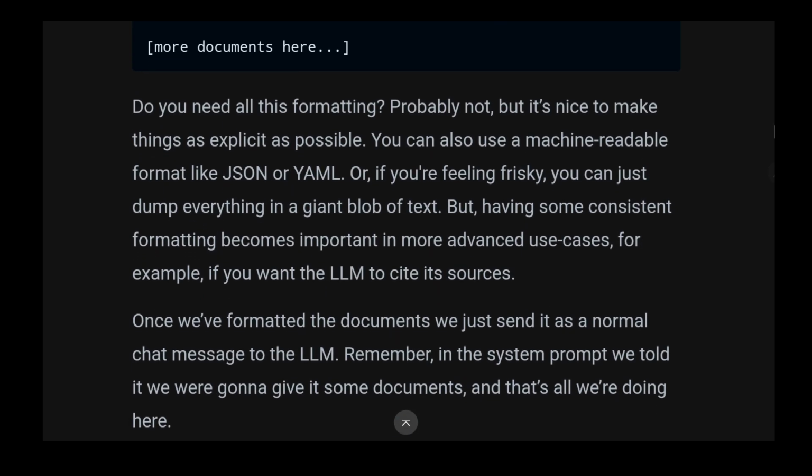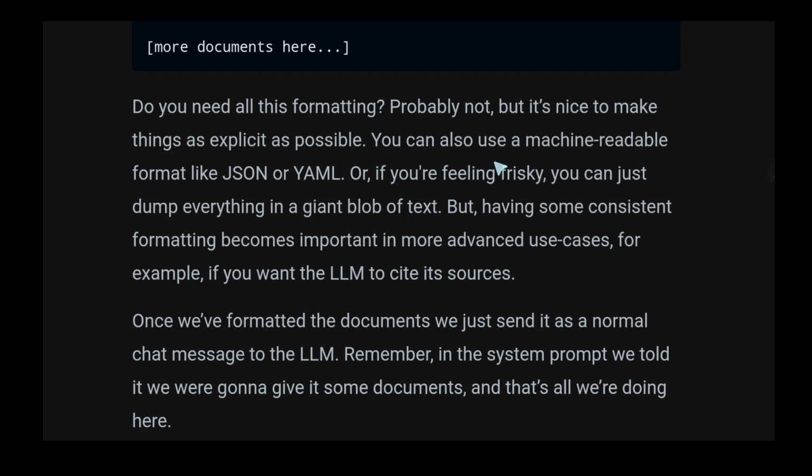I mean, we label some parts of the text with document 1, then we label another part of the text with document 2, and we tell the LLM document 1 is this. Do you need all this formatting? Probably not, but it's nice to make things as explicit as possible. What do we mean by nice?